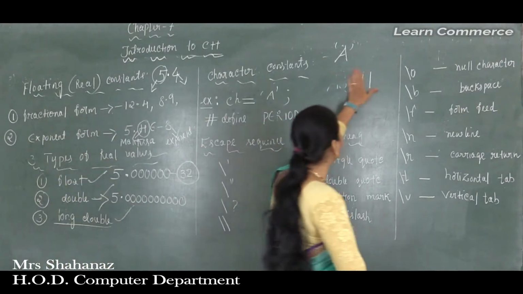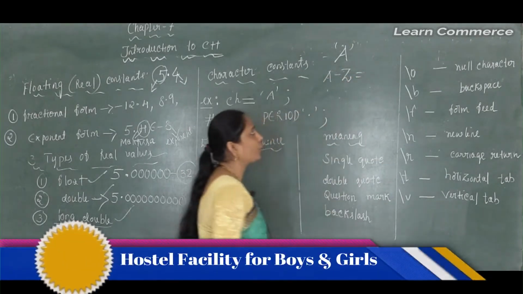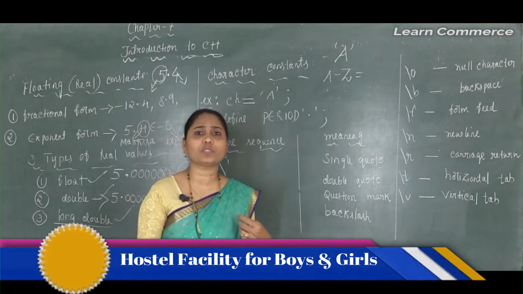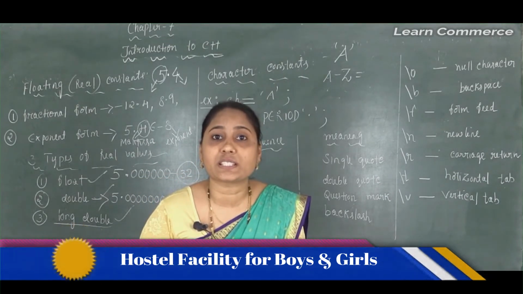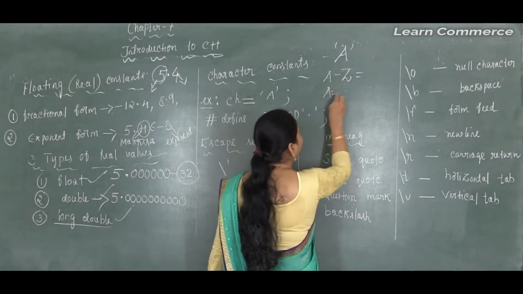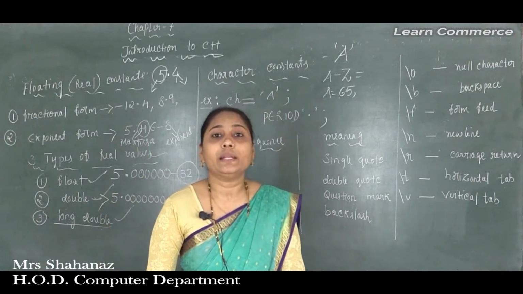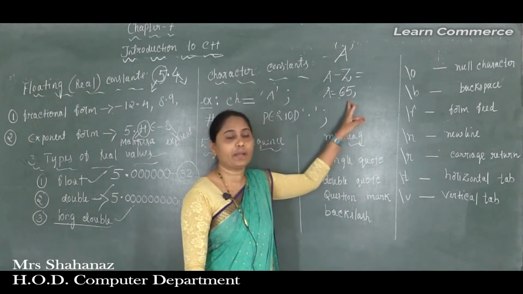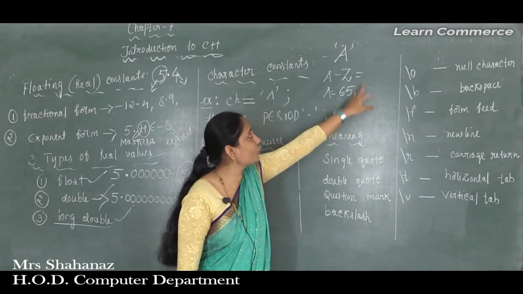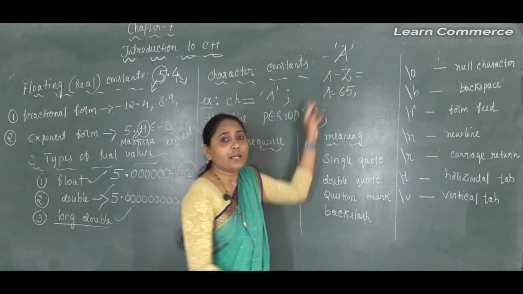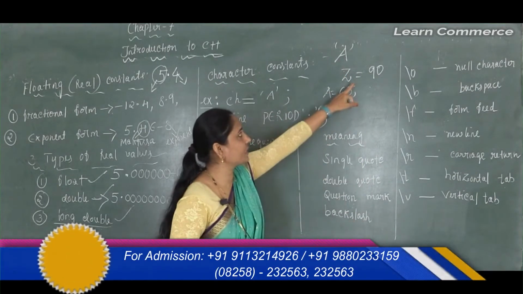So it is a very important thing. We can say the capital letters A to Z. How are we going to use the numbers? Here the capital A is equal to 65, capital B is 66, capital C is 67. Like that it will go until it reaches Z, and the Z value is 90. Clear on this point? The Z value is equal to 90.